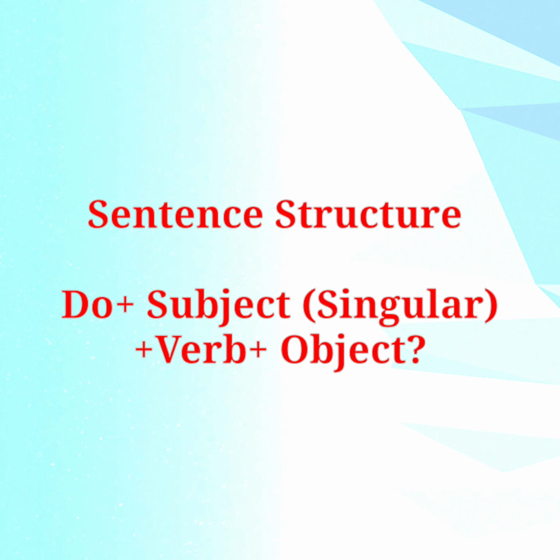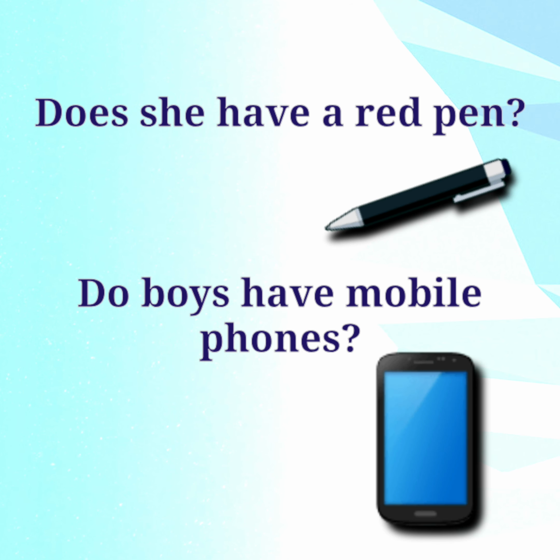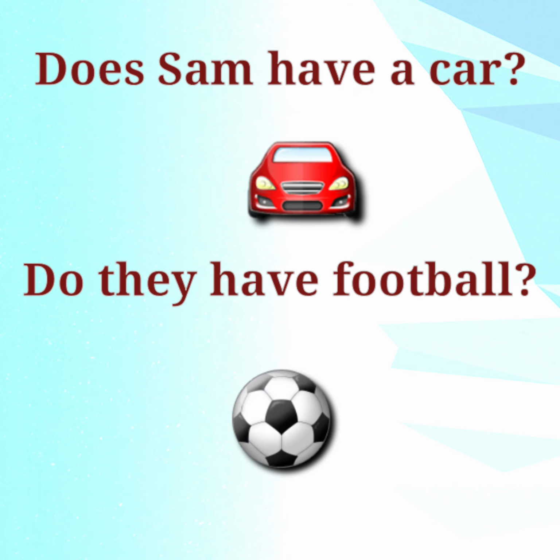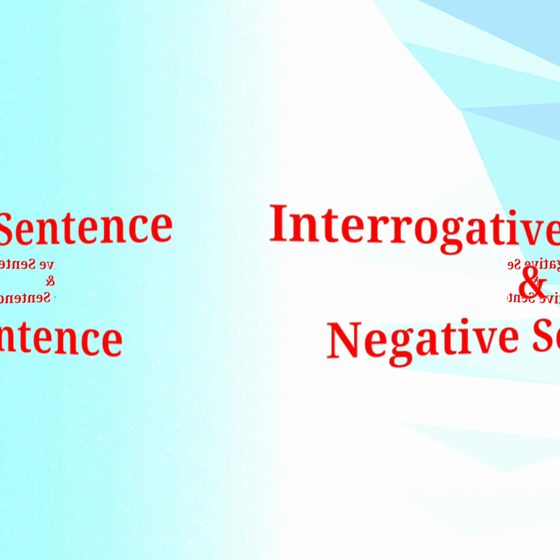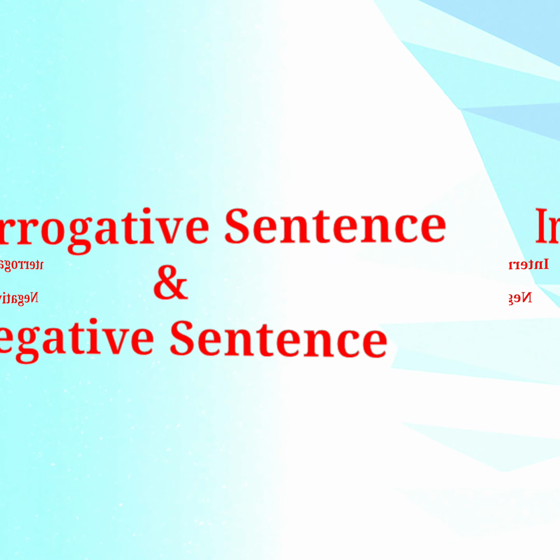So guys, let's understand with few examples. Does she have a red pen? Do boys have mobile phones? Does Sam have a car? Do they have football? So guys, now let's start with interrogative and negative sentences.